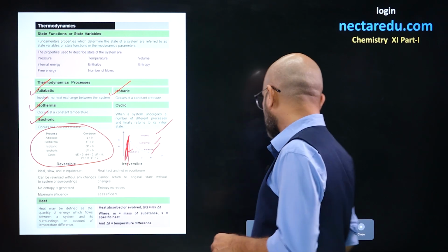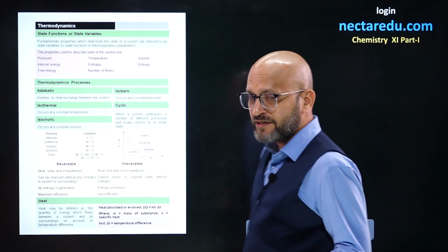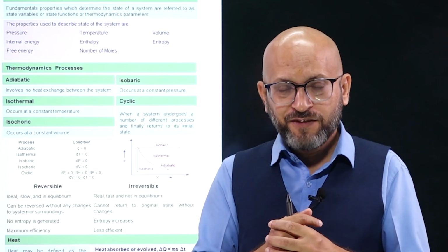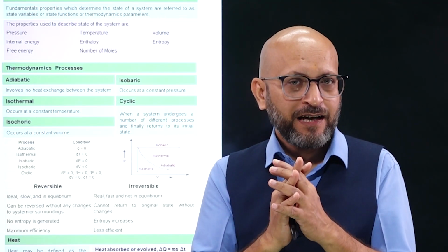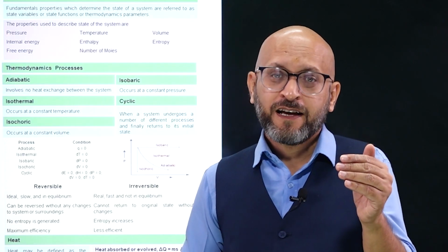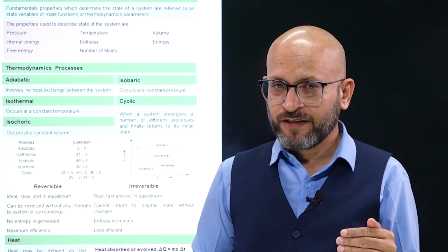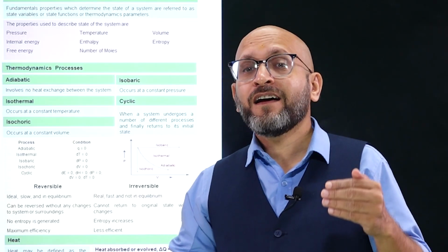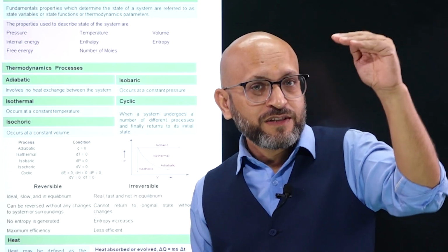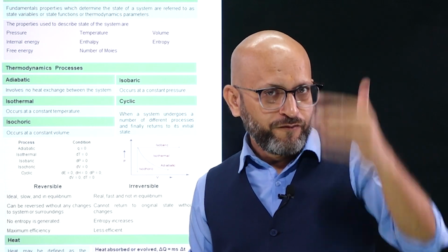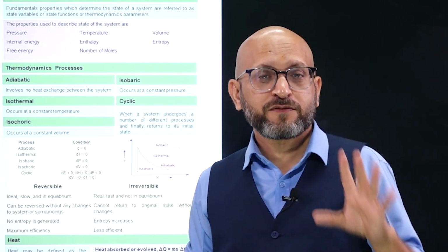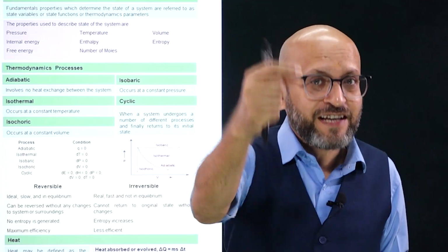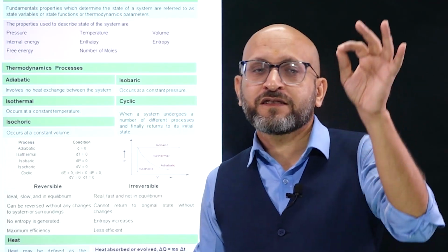We have reversible and irreversible processes. What do you think a reversible process is? A reversible process is a very slow process in which there is equilibrium at each step, and an irreversible process is a fast process that happens in a finite number of steps. Reversible, very slow, infinite steps. Irreversible, very fast, you can count the steps, 2 steps, 3 steps, 4 steps. If you can count the steps, that means it is an irreversible process. If you cannot count the number of steps, because infinite steps are there, because it is a very slow process, it is reversible. Fast process, irreversible.